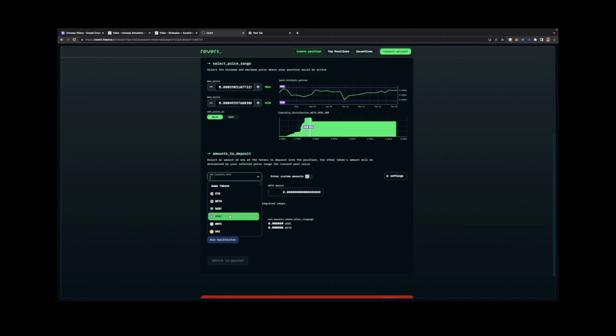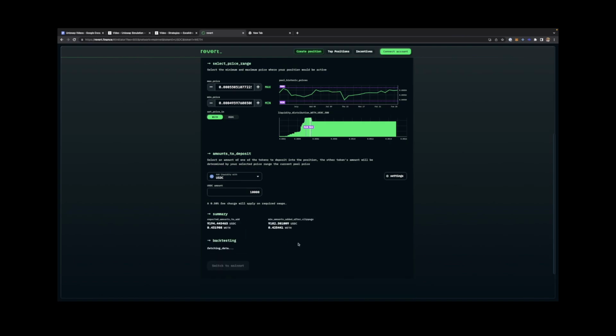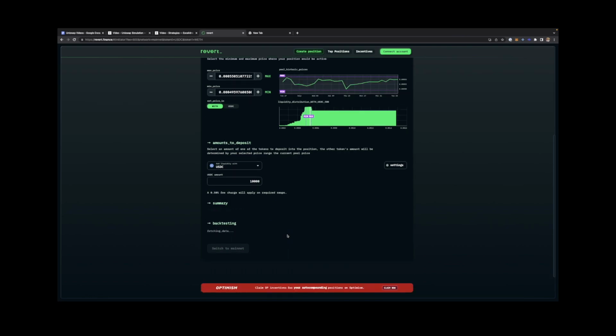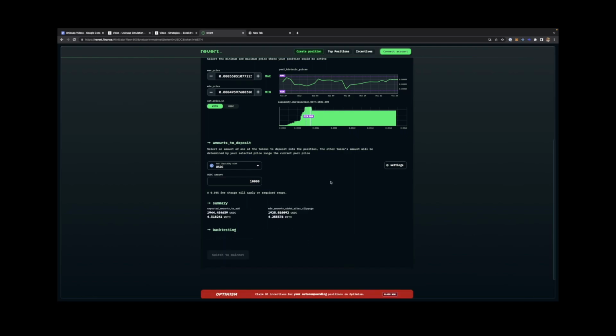So I'll just select USDC, and then I'll take 10,000 as the amount, maybe. And then you can try to run the backtester, and you can choose against which strategy you want to backtest, right? So it is trying to backtest against holding assets. It does take a few seconds to fetch all the data, but the user experience is really nice. The UX is really nice. It makes it very easy to understand all the details.